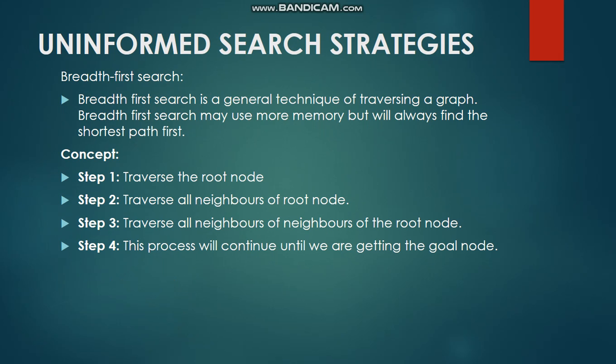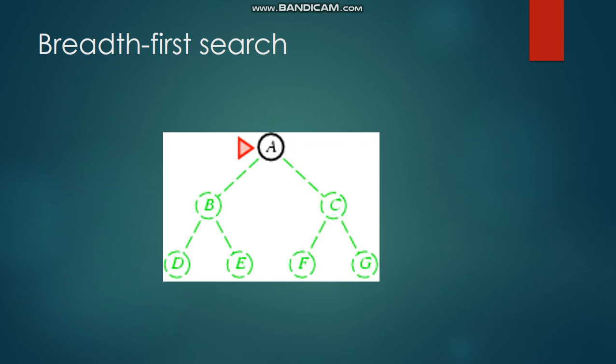In the breadth first search concept, it will first check whether the root node is the needed thing to reply, but if it is not, it will move on from the root node to the neighbor node, and from the neighbor to the neighbor's neighbor, and it will continue till it reaches the goal. That is what happens. We can see it with an example. Just consider this is a graph representation that has been given to the agent's knowledge base.